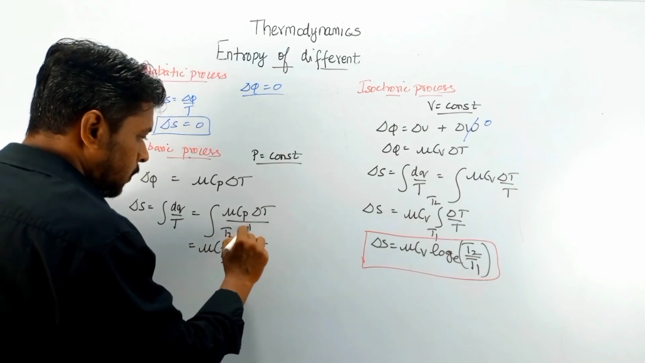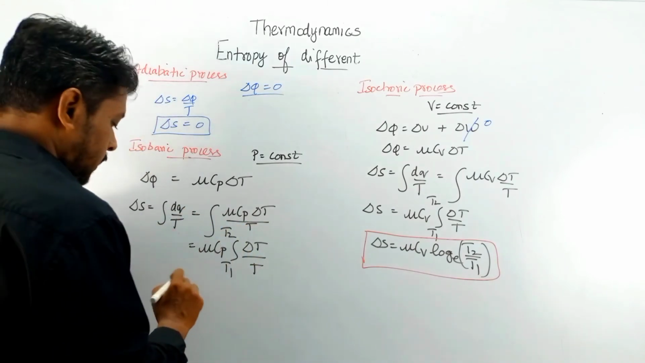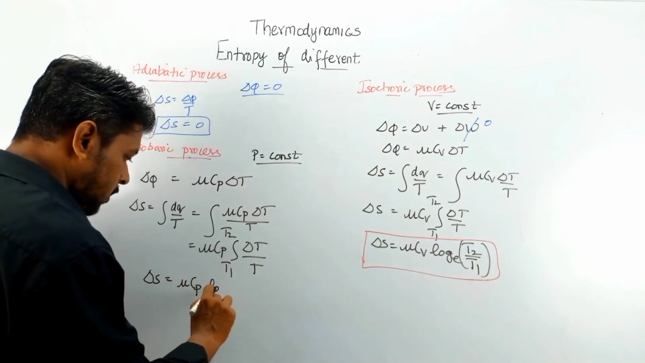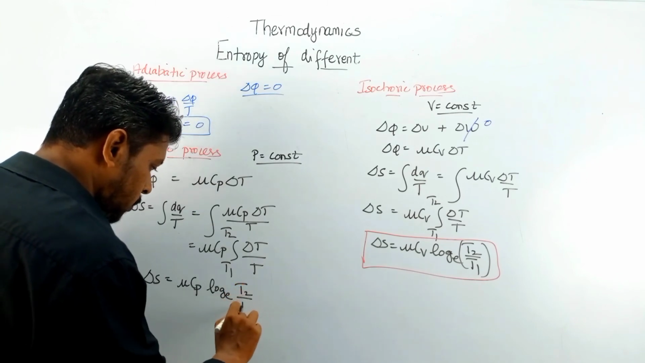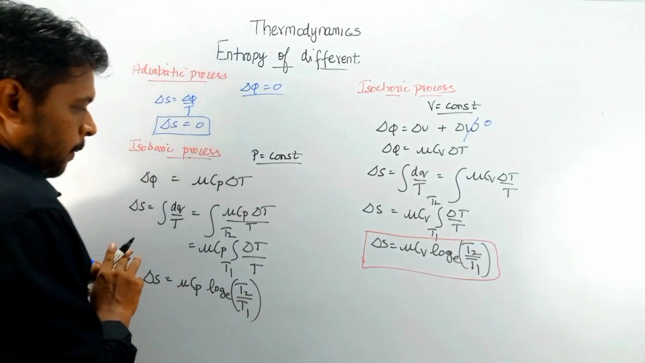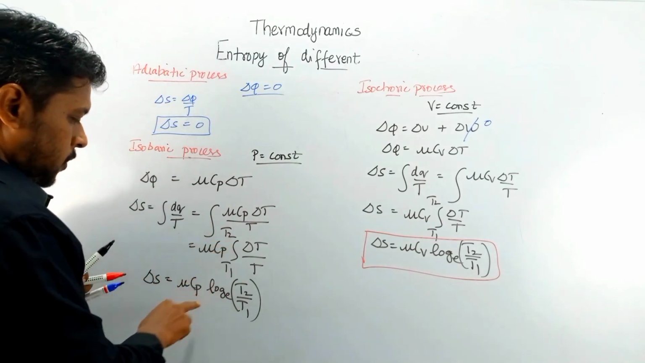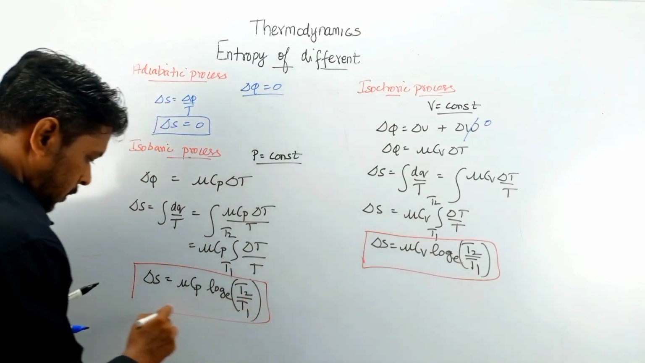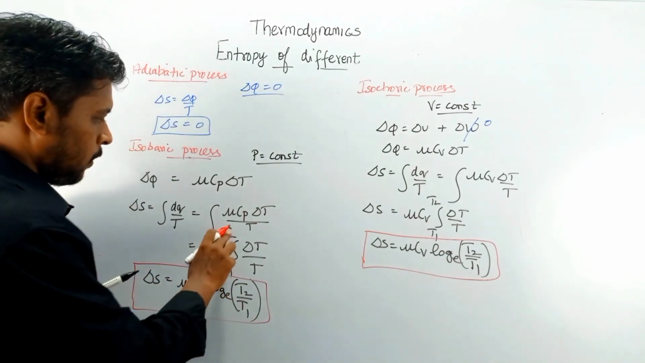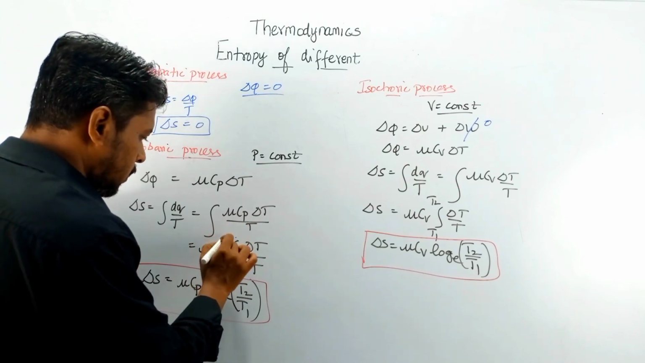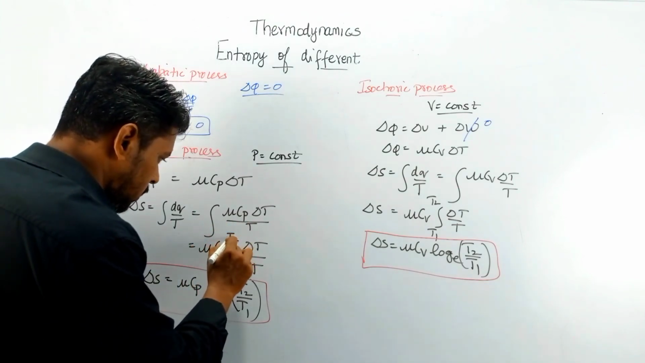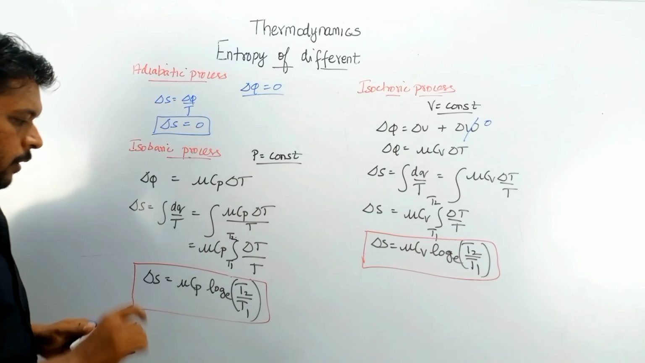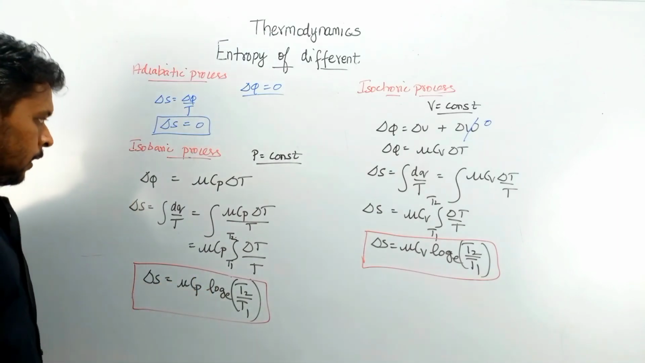I forgot the T value, divided by T. Okay, so delta S is equal to mu Cp as common, and when you apply the limits, log e of T2 by T1. So delta S is mu Cp log e of T2 by T1. This is the value for an isobaric process.